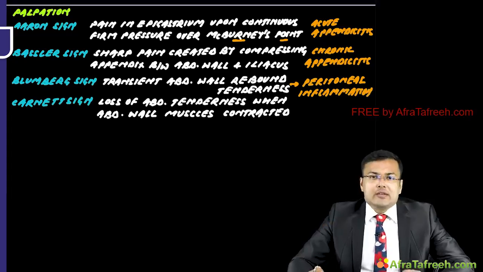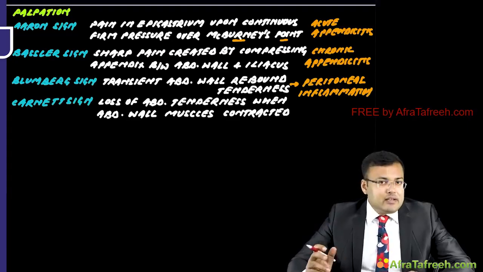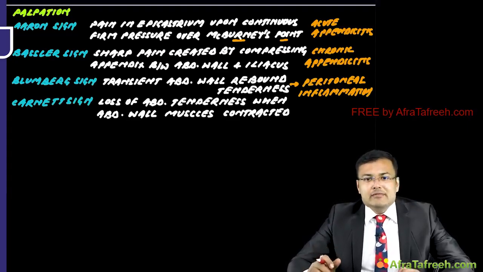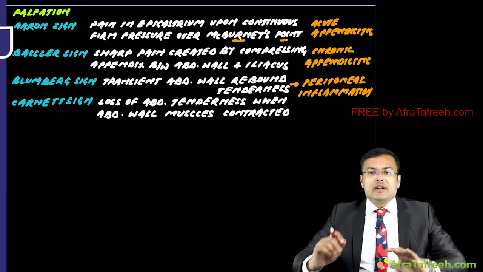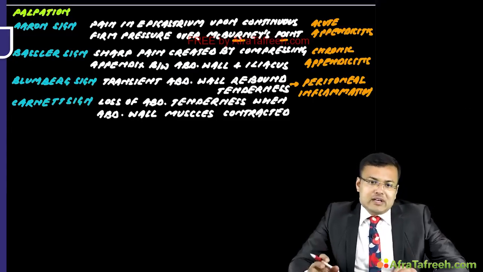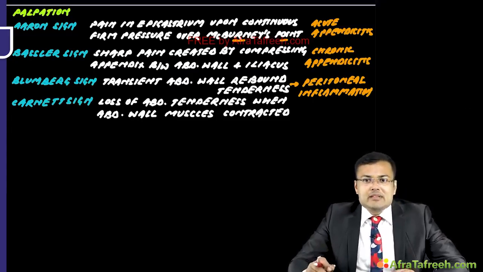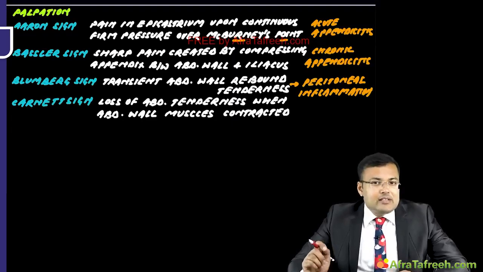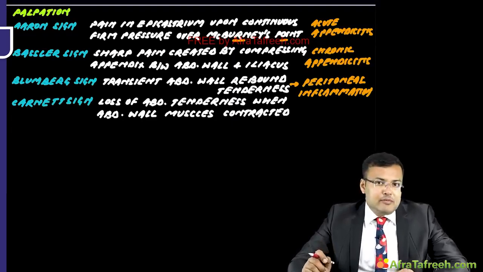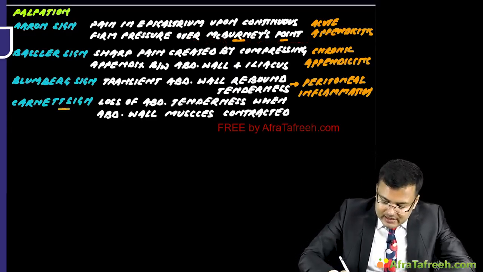Next is Carnett sign. So what happens in Carnett sign? There is loss of abdominal tenderness when abdominal muscles are contracted. So when abdominal muscles are contracted, there is loss of abdominal tenderness, in which case there is an intra-abdominal source of abdominal pain. So this is Carnett sign.